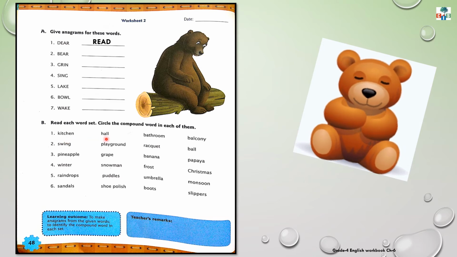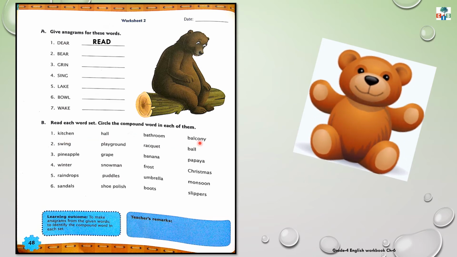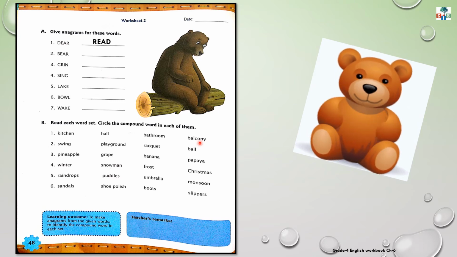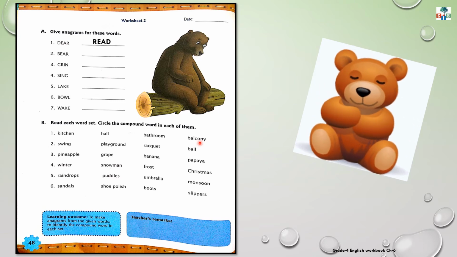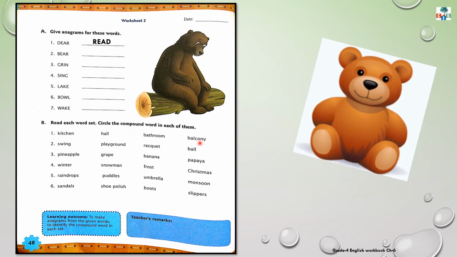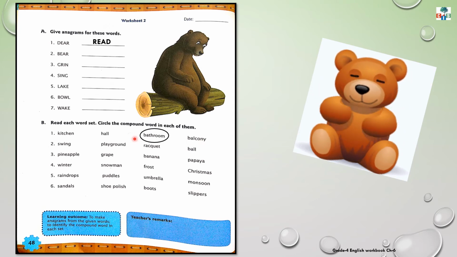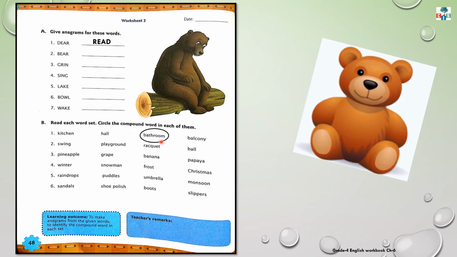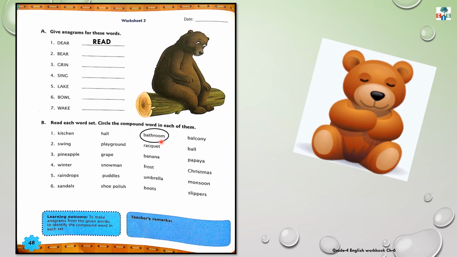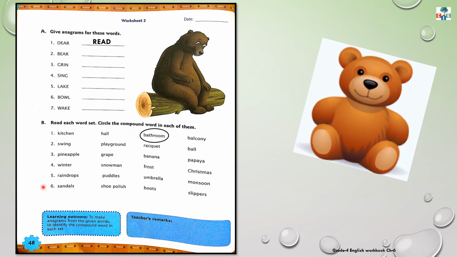Kitchen, hall, bathroom, balcony. What are compound words, children? Yes, when we join two words together and we get a new word. So, which is the compound word? Yes, bathroom. Bath plus room makes it bathroom. Try to get the answers of rest of the word sets.